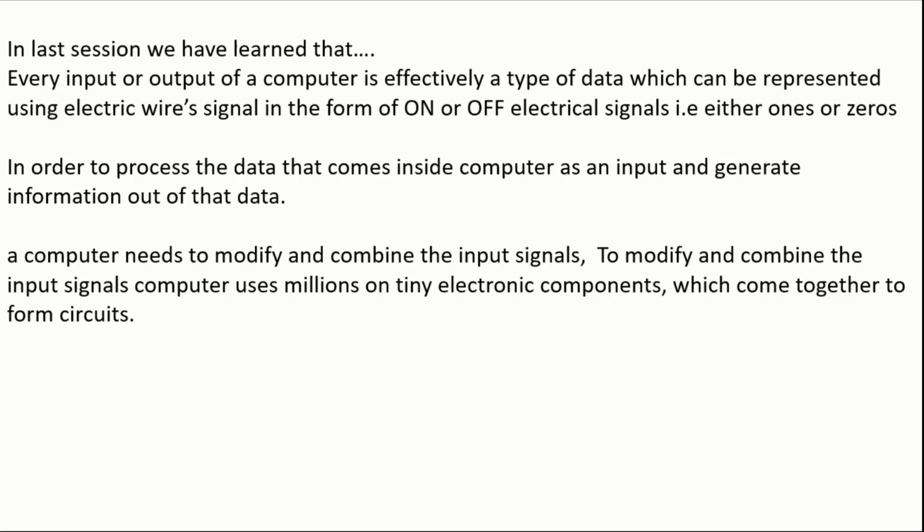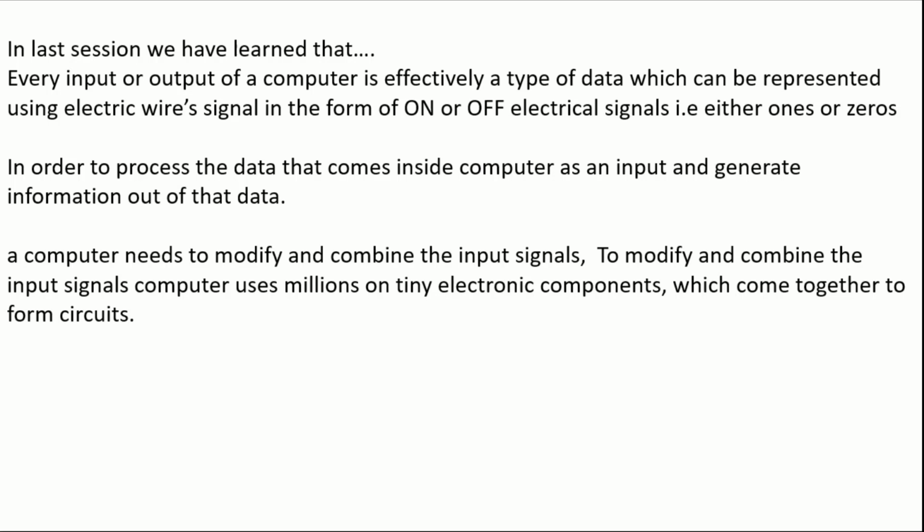Now this data has to be processed by the processor. Through circuits, or through electric wires and logic gates, it will travel inside the computer.